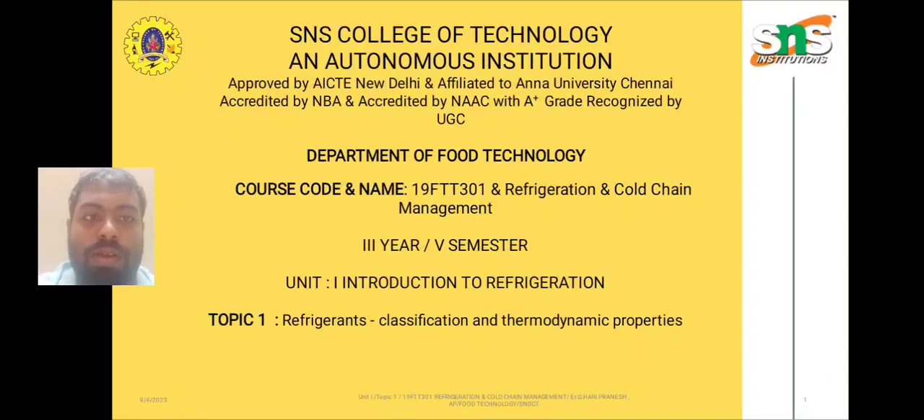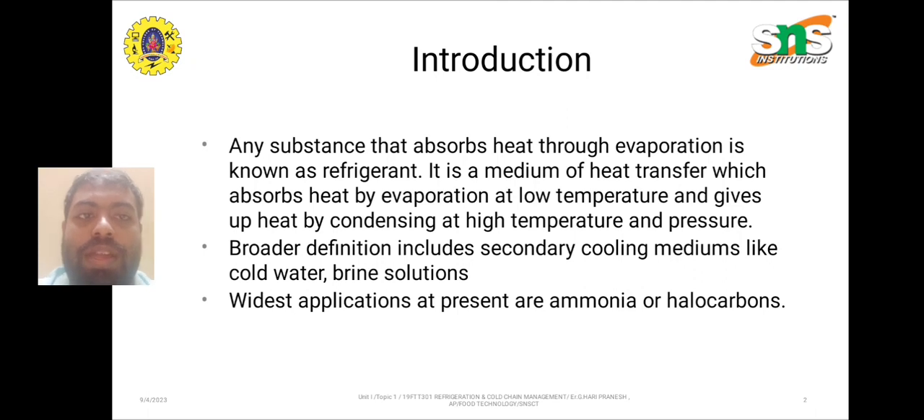Good morning. The topic I'm going to take is Introduction to Refrigeration, and the topic is refrigerants, their classification and thermodynamic properties. Any substance that absorbs heat through evaporation is known as a refrigerant. It is a medium of heat transfer which absorbs heat by evaporation at low temperature and gives up heat by condensing at high temperature and pressure.